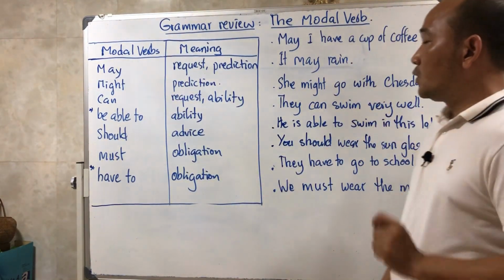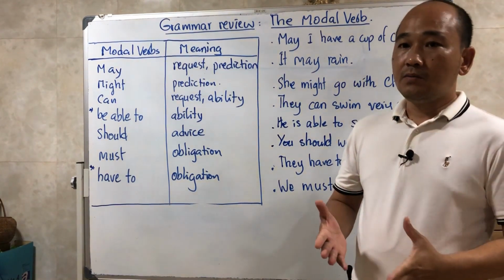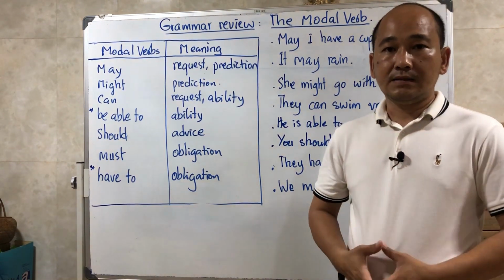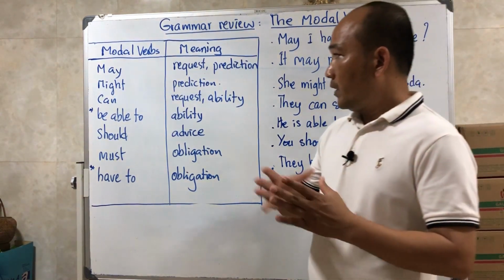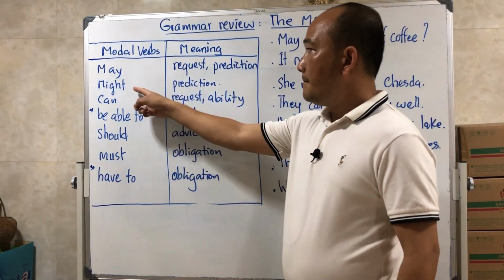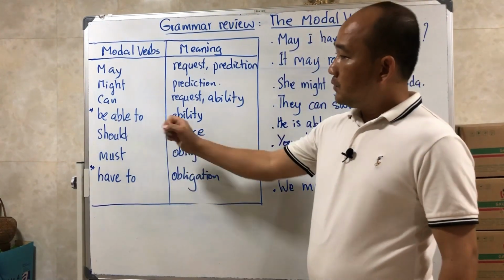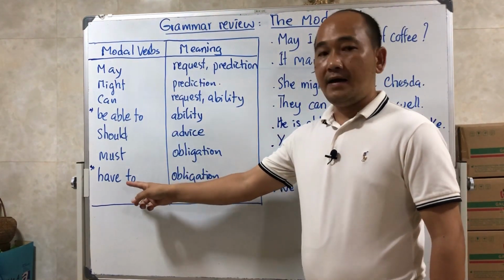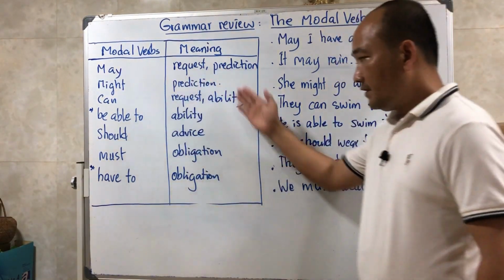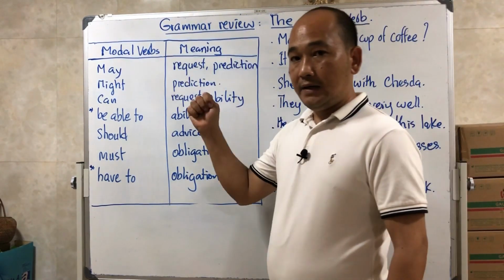So what is a modal verb? A modal verb is a special verb that we use to modify other verbs, and it has different meanings. So the modal verbs we are going to review are may, might, can, be able to, should, must, and have to. All these modal verbs have different meanings. So let's look at may.